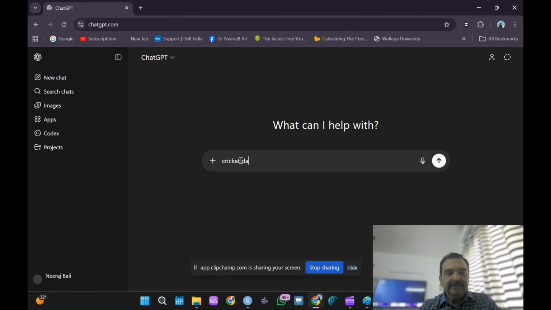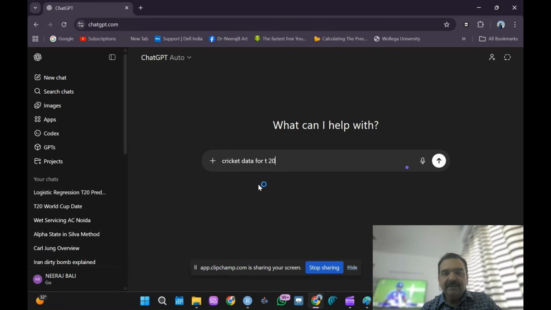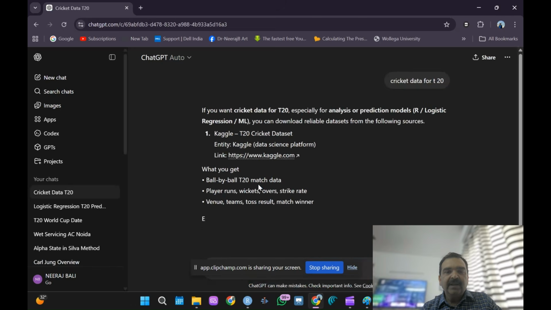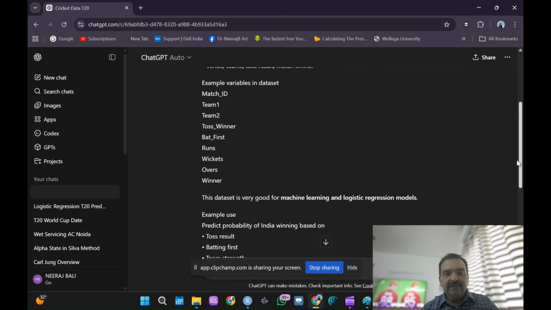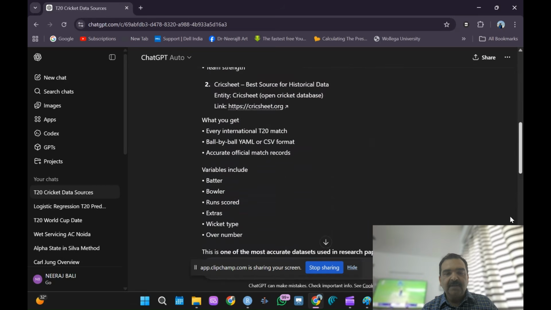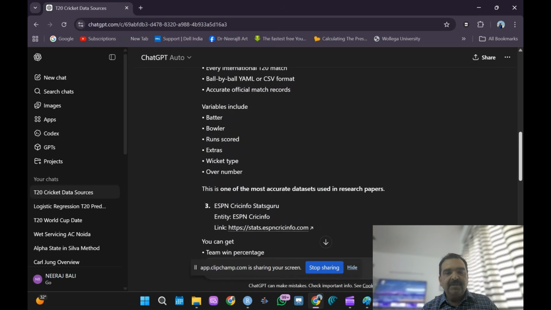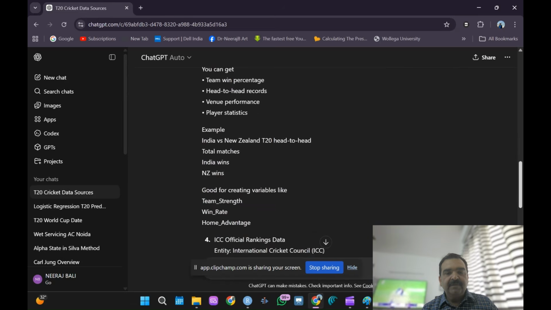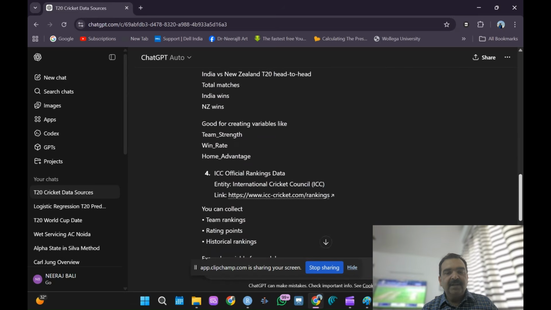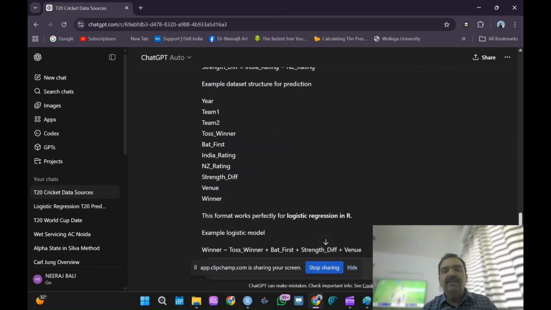Let me show you some cricket data for T20. So how can we get cricket data for T20? We can get it from Kaggle, that is also there, and then we can get it from Cricsheet. I've used that. ESPN also is there. Cricinfo is there. ICC official ranking data is there. So all this you can take data from, guys.